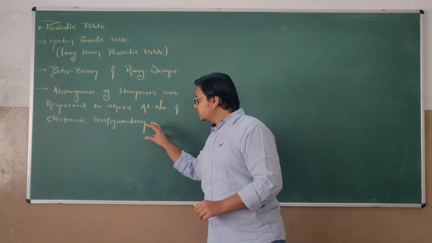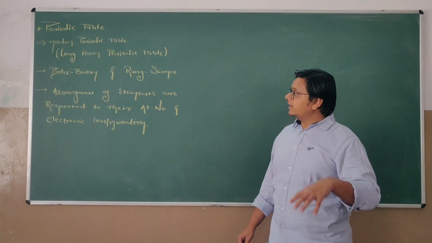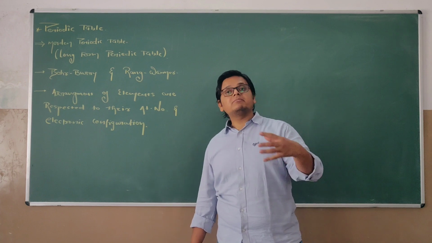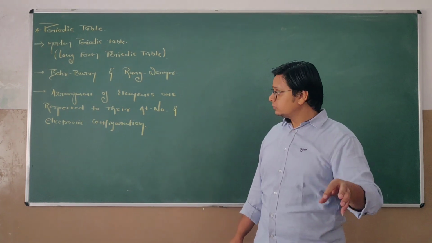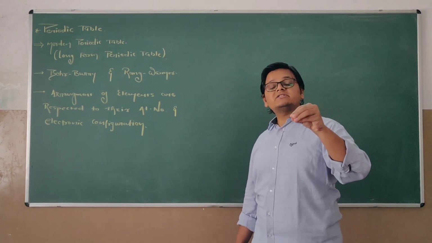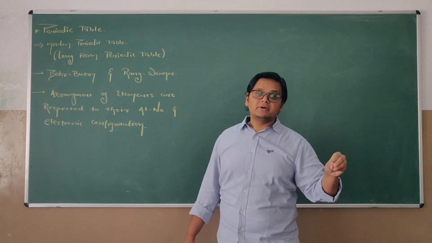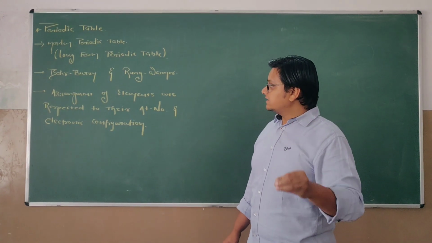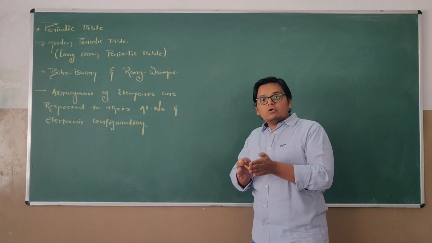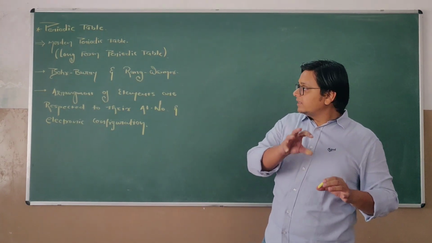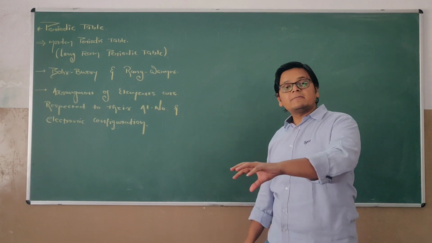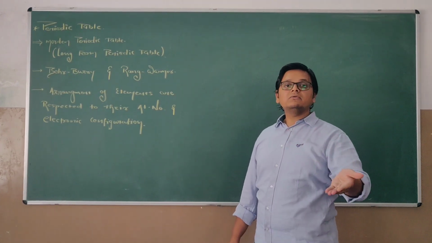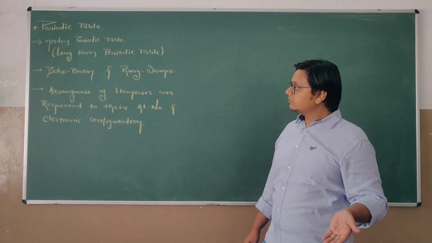The limitation is that we can arrange elements with respect to their atomic number and electronic configuration, but we must also remember their physical and chemical properties. Based on physical and chemical properties, certain elements differ from their position. Why this is so, we will discuss later on.